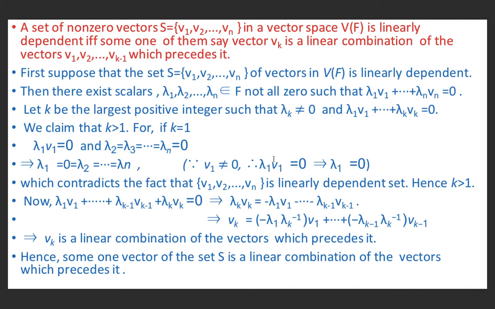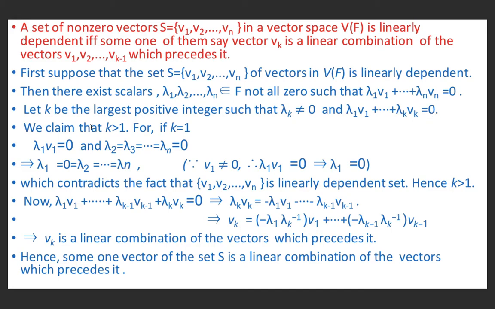So first of all, we suppose that S equal to {v1, v2, ..., vn} is a set of vectors in V over F and it is linearly dependent. Because it is linearly dependent, there exist scalars lambda 1, lambda 2, ..., lambda n in a field F, and these scalars are not all 0, but we have lambda 1 v1 plus ... lambda n vn equal to 0. Let k be the largest positive integer such that lambda k is not equal to 0. And lambda 1 v1 plus ... lambda k vk is equal to 0.